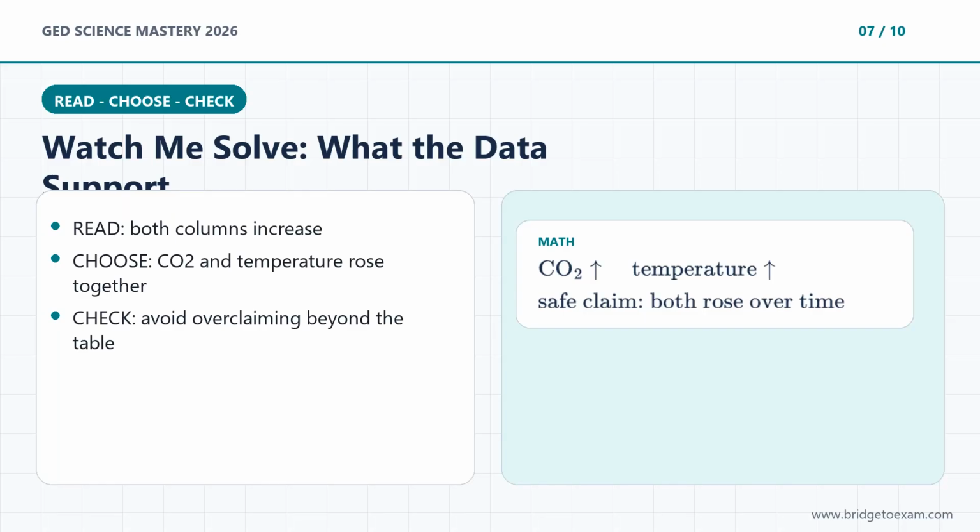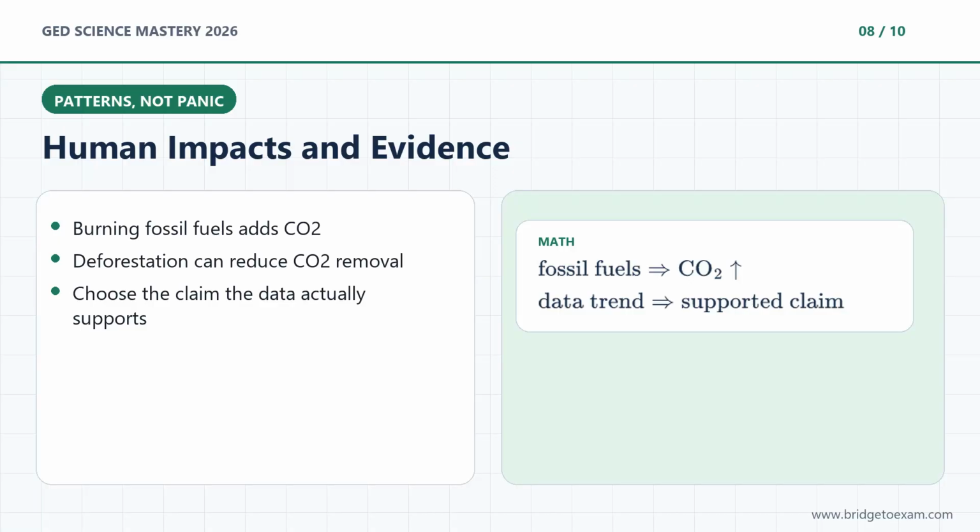Read. Carbon dioxide rises from 317 to 414 parts per million, and temperature change rises from 0.0 to 0.9 degrees Celsius. Choose. Over this period, carbon dioxide and average temperature rose together. Check. Say only what the table supports. The safest conclusion is that both rose over time, consistent with the greenhouse effect, not that one row proves every detail of climate. GED climate questions are usually evidence questions, not opinion questions.